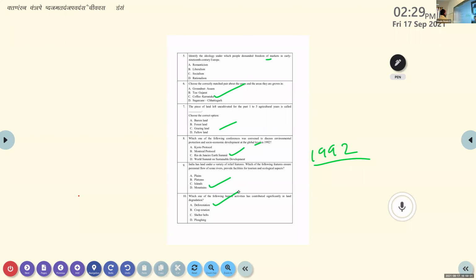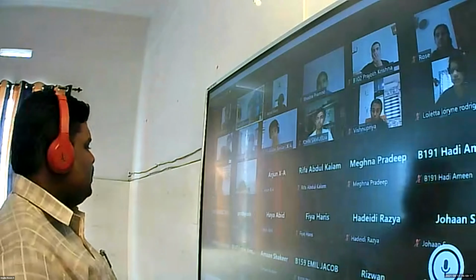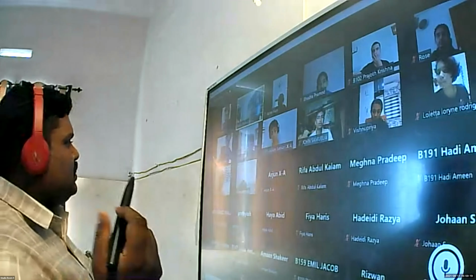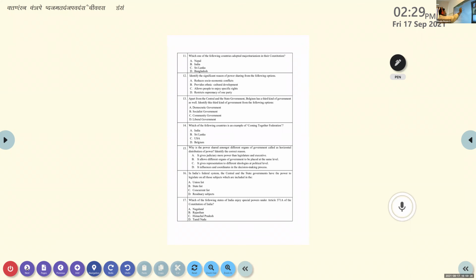Okay, next question, the 11th question. Which one of the following countries adopted majoritarianism in their constitution? Someone already showed that answer. Sri Lanka. Nas Parvin told the correct answer, and one more person, Ashik Pateri. So the answer is correct. The answer is Sri Lanka, the country that adopted the majoritarian policy in their constitution. You can mark that.